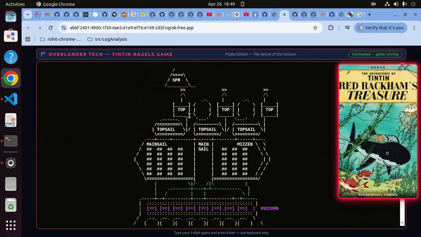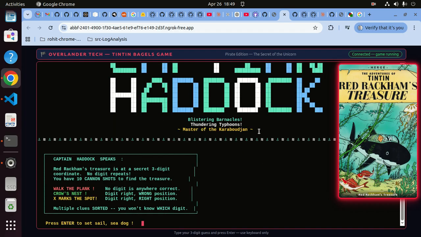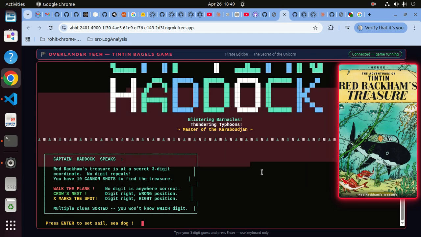So you'll start seeing here immediately goes into Tintin something, and has got this static over here, and this is all dynamic in the browser. So this is what it is. I think the captain's spelling went incorrect. It says Kapitan, or Kaptian or whatever, but we'll live with that. I say blistering barnacles, thundering typhoons. Yeah. So pretty much okay.